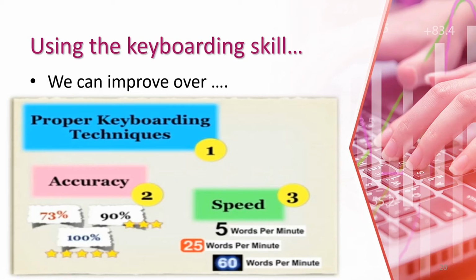These are how we improve our skill. Proper keyboarding techniques, accuracy and speed, these 3 skills we need to improve our keyboarding. So starting from 5 words, then 25 words, and then finally 16 words. And when we end with 16 words, that means your keyboarding skill has developed very nicely. You know typing and faster typing.